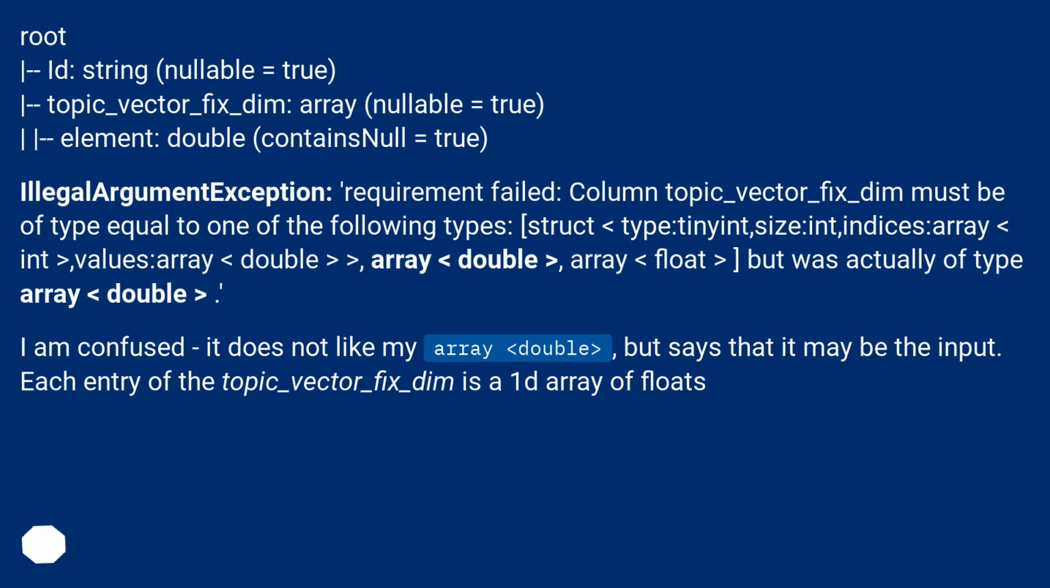I am confused. It does not like my array<double>, but says that it may be the input. Each entry of the topic_vector_fix_dim is a 1D array of floats.